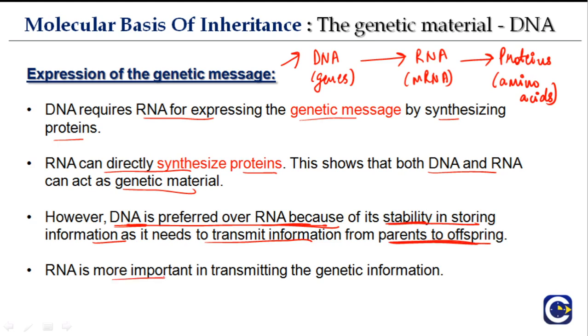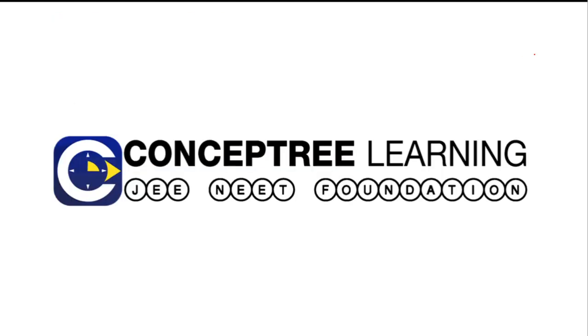RNA is also more important in transmitting the genetic information because DNA is converted to RNA and then RNA is converted to proteins. So this part of this chapter really focused on a lot of things, and the most important here is the bacteriophage experiment.